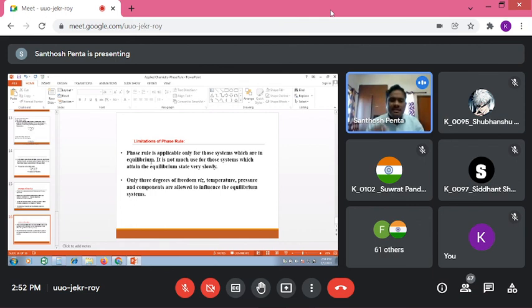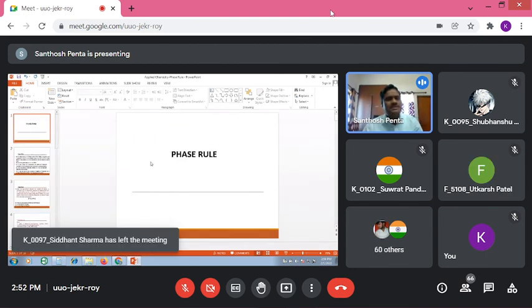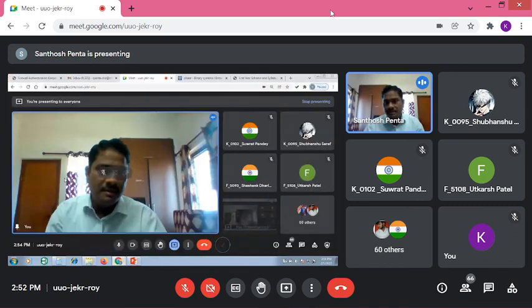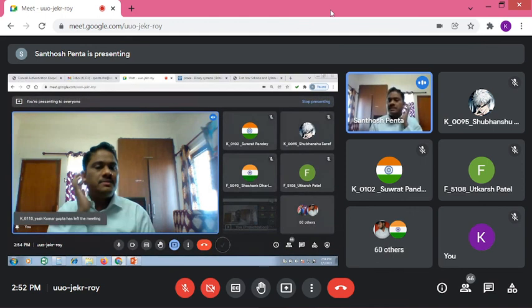Then another drawback is that he considered only 3 independent variable factors, that is temperature, pressure, and concentration. 3 degrees of freedom he considered. But other than temperature, pressure, and concentration, some other factors also influence the equilibrium system. These are some of the limitations. So this is about the phase rule. In your examination, this question will come 100 to 200%, no doubt at all. That means: define the phase rule and explain the application of the phase rule to a one component system.